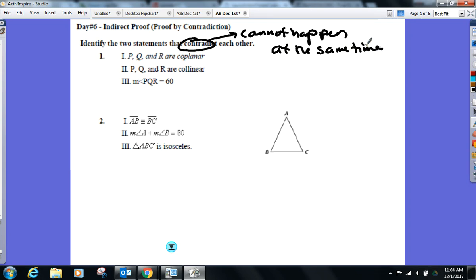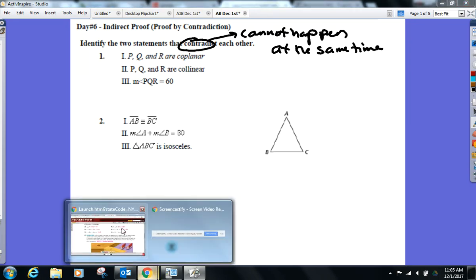So here's what I'm going to ask you and your group, your partners, to do right now. Just start with number one. I've given you three statements. Two out of those three cannot happen at the same time in geometry. It's impossible. And that's what I want you to discuss right now. You have about 2 or 3 minutes. Go ahead. Which two out of those three cannot happen? They contradict each other. They cannot happen at the same time. Okay, so talk it over. If it's less time, great.